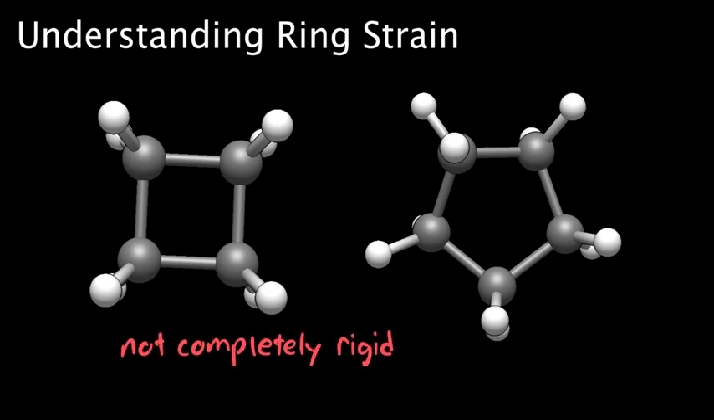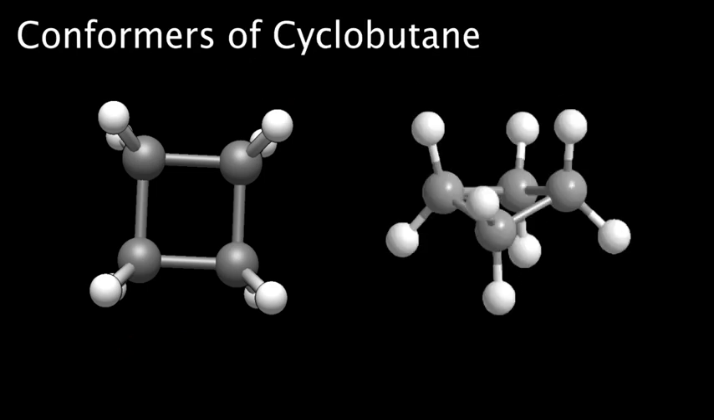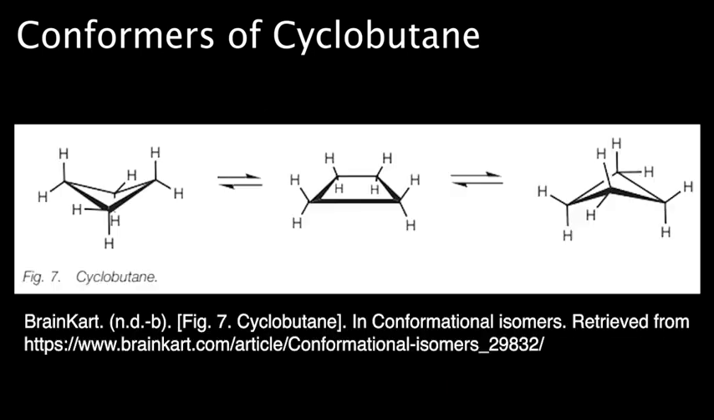They can adopt different conformations to alleviate some of the ring strain. Cyclobutane can adopt a puckered conformation, where three carbon atoms occupy one plane and the fourth carbon sticks out slightly from the plane. Interconversion between the puckered and flat conformations is possible, similar to the behavior of alkanes. However, the ring spends most of its time in the puckered conformation, which is more energetically stable.